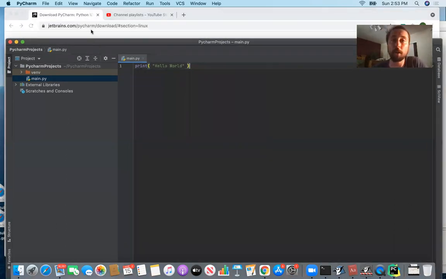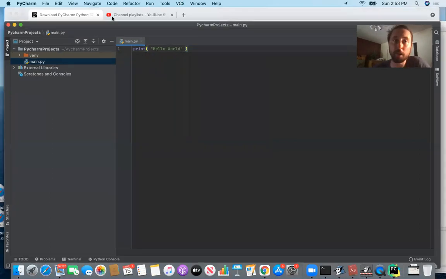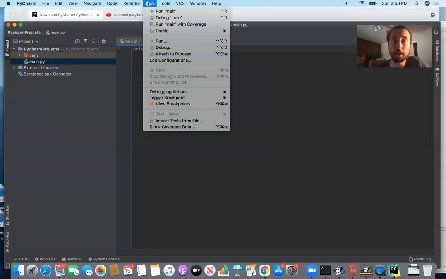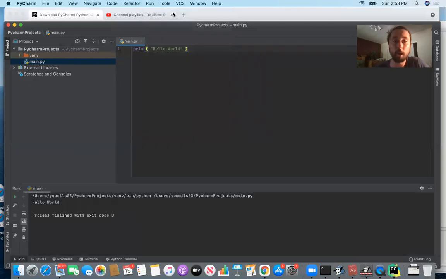But now this is a Python program. And so what you're going to do is you're going to go ahead and say run here on the top. And what we're going to do is we're going to run main, okay? Because right now main.py, that's the name of the file, that's the name of the Python file in our PyCharm projects folder. So now if you go ahead and run the main method, let's see what output we get. And indeed, on the bottom, you get this console. This console output is going to appear on the bottom automatically, and it's going to say hello world. And so this was the output of the code.